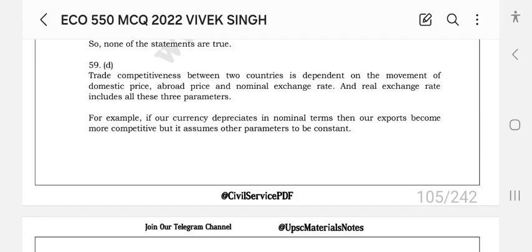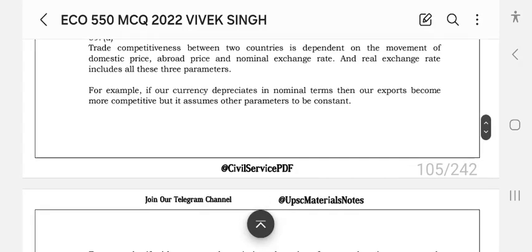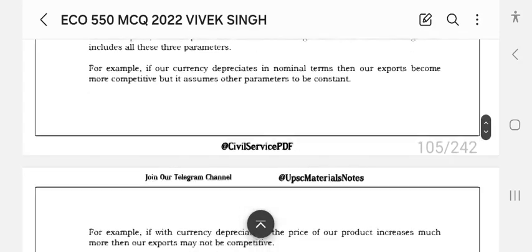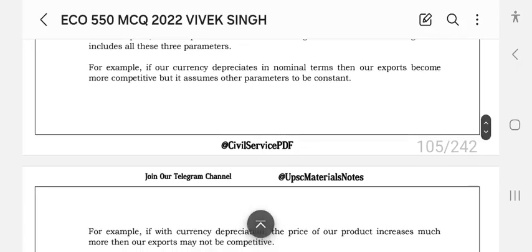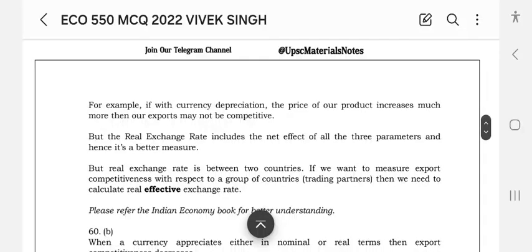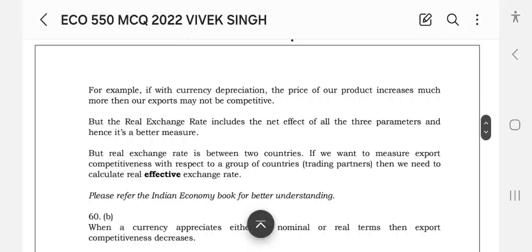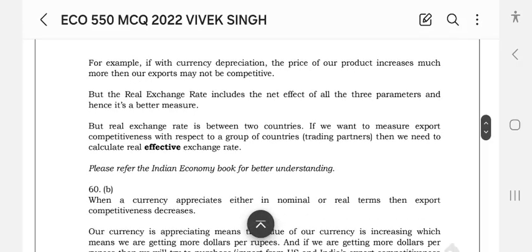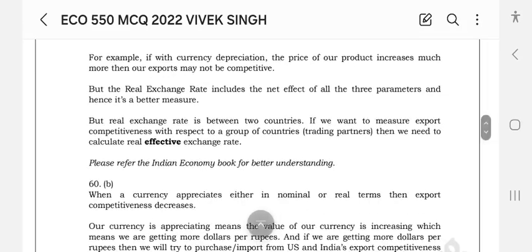Nominal exchange rate, and real exchange rate includes all these three parameters. For example, if our currency depreciates in nominal terms, then our exports become more competitive, but it assumes other parameters to be constant. For example, if with currency depreciation the price of our product increases much more, our exports may not be competitive, but the real exchange rate includes the net effect of all the three parameters, and hence it is a better measure.